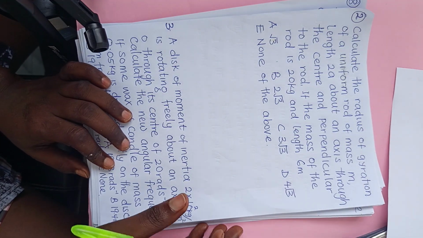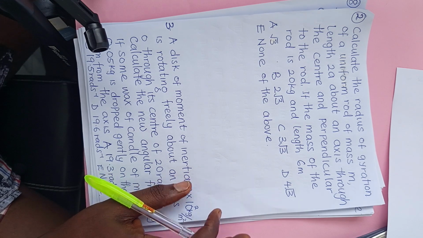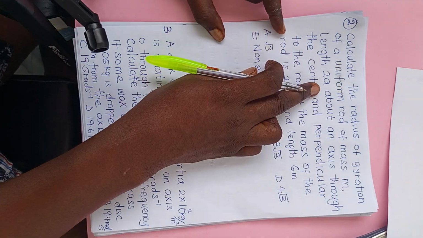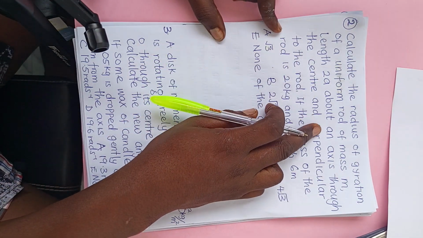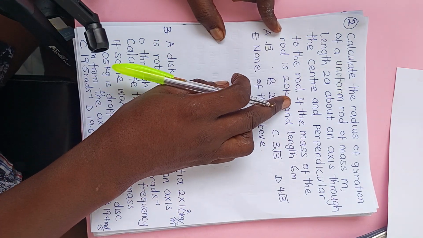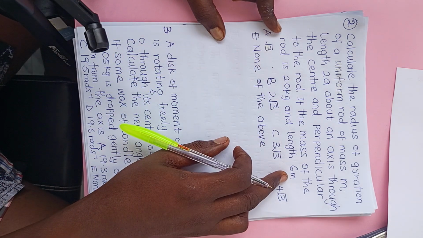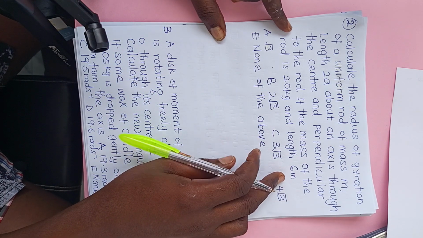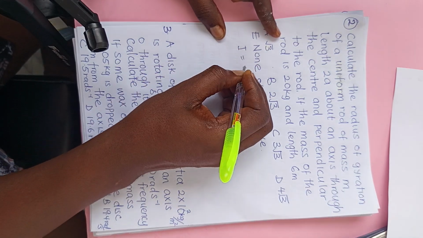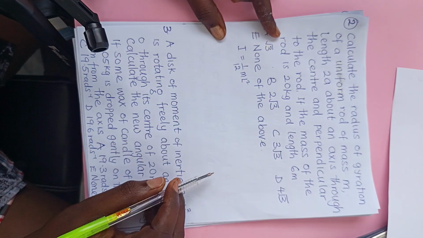Number 2, calculate the radius of gyration of a uniform rod of mass m and length 2a about an axis through the center and perpendicular to the rod, if the mass of the rod is 20 kg and the length is 6 meter. So what we're going to do now is, the moment of inertia is equal to 1 over 12 ml square.